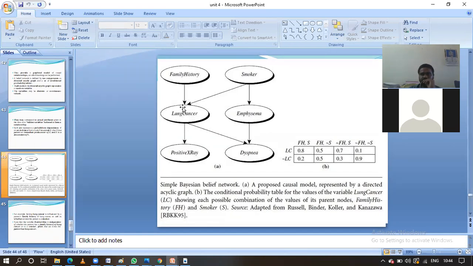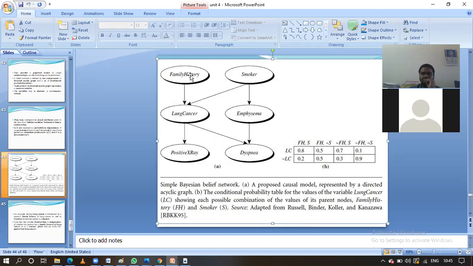Suppose here there is no arc between family history and emphysema. That means there is no relationship between these two attributes. Let us take only one arc and explain it. The arc starts from family history and ends at lung cancer.